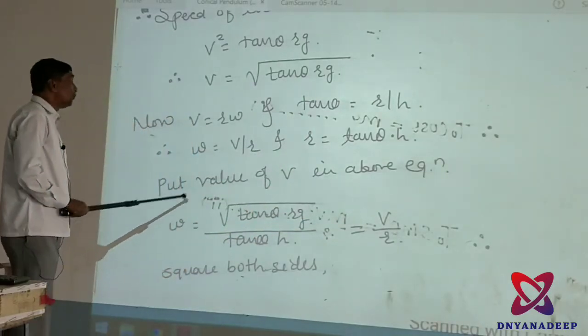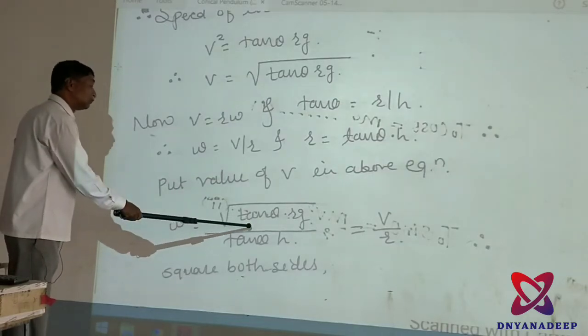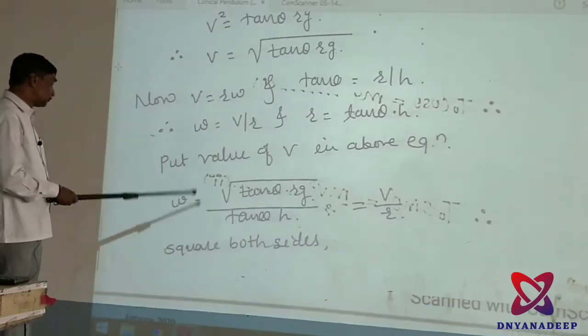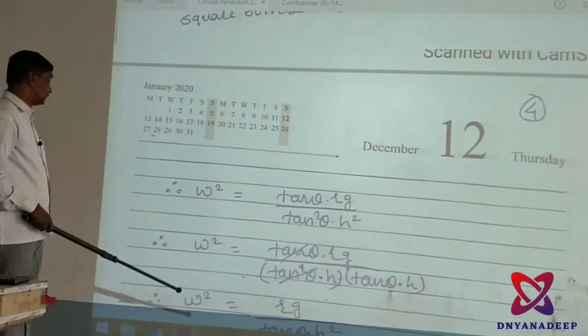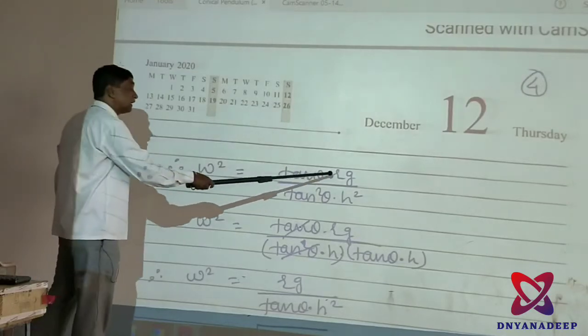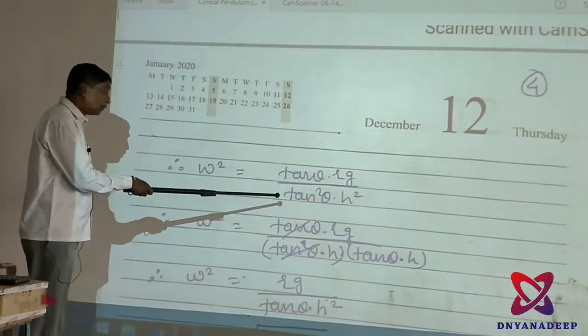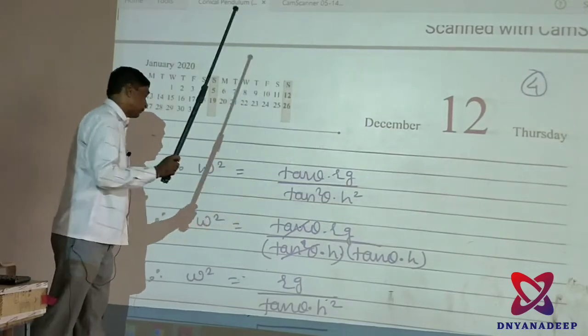Omega is equal to v upon r, taken here, and the value of omega is obtained from h. Then next, squaring both sides. Clear? Omega square is equal to r g tan theta upon tan theta h square.